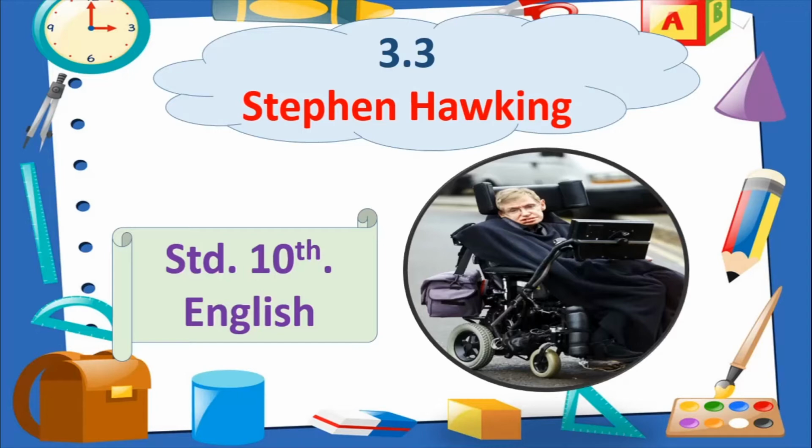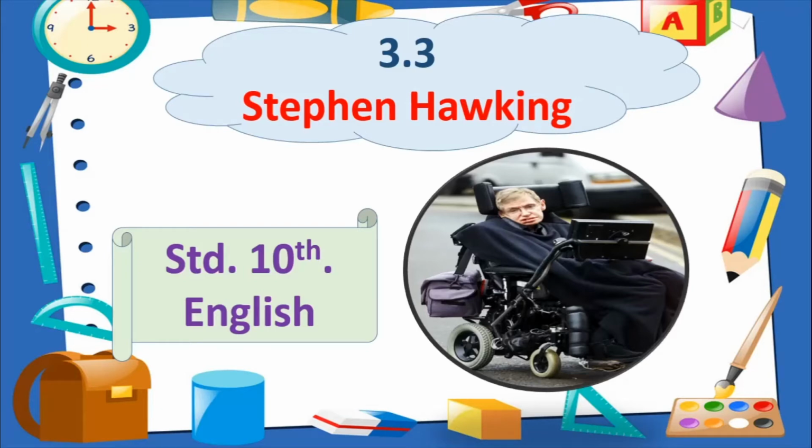Now in this lesson, we are going to deal with the life of a person called Stephen Hawking, who is also known to have left his mark in the field of science. So he was a physicist, all right. He was a cosmologist, that is, he studied and propounded many theories about space and about the life of a human being, about God, and so many other things.